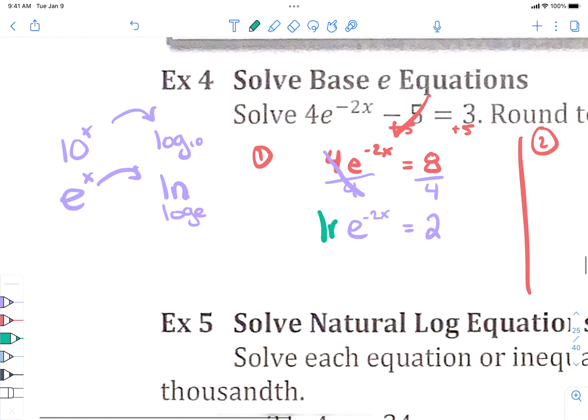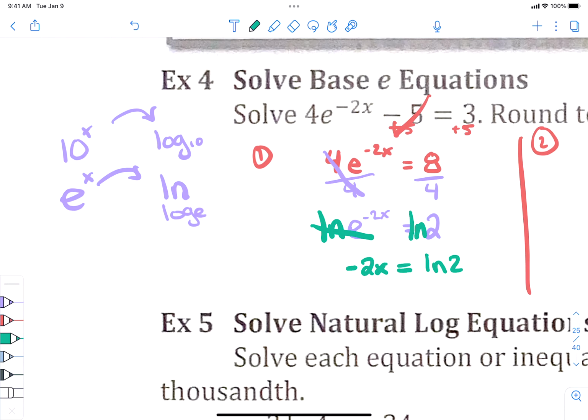If I ln both sides, here's how this works. ln and e cancel out with each other. So on the left side, all I have is negative 2x equals ln of 2. You see how that works? ln and e cancel each other out, and the negative 2x comes down in front, right? But ln and e cancel out, so negative 2x is all that I have on the left side.